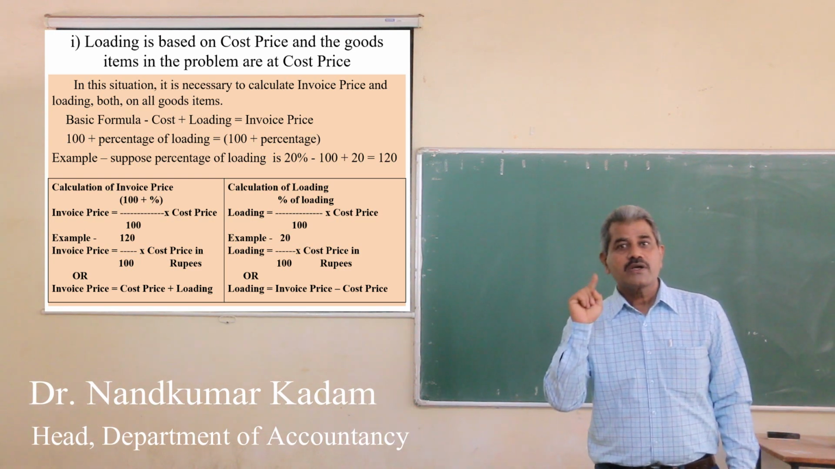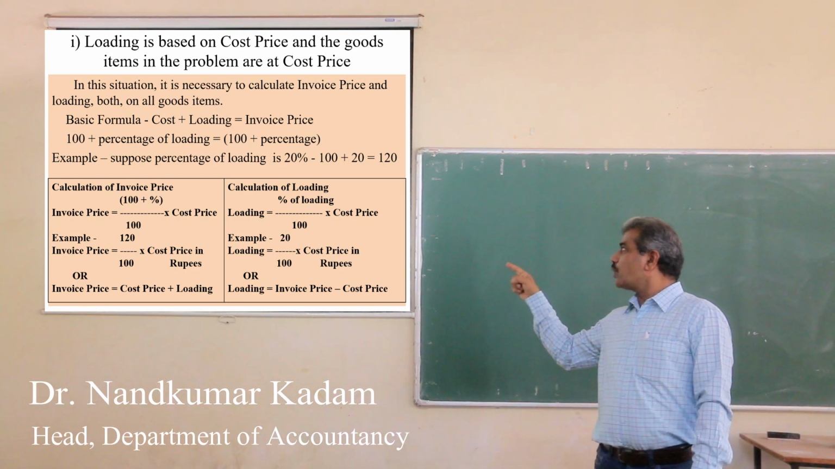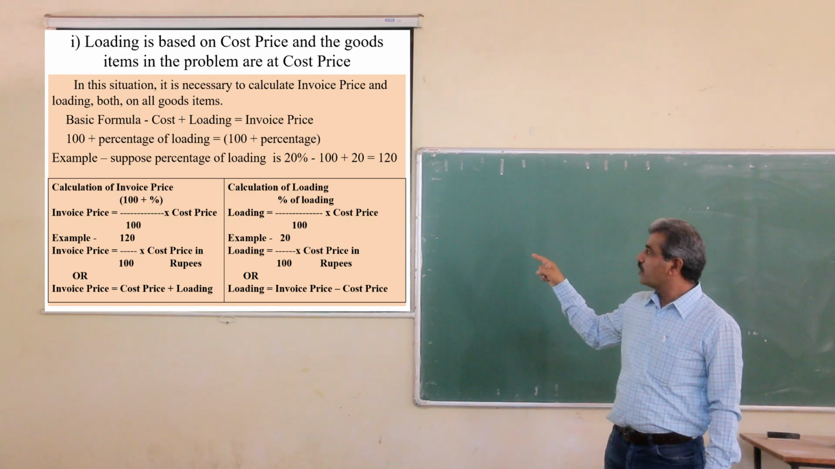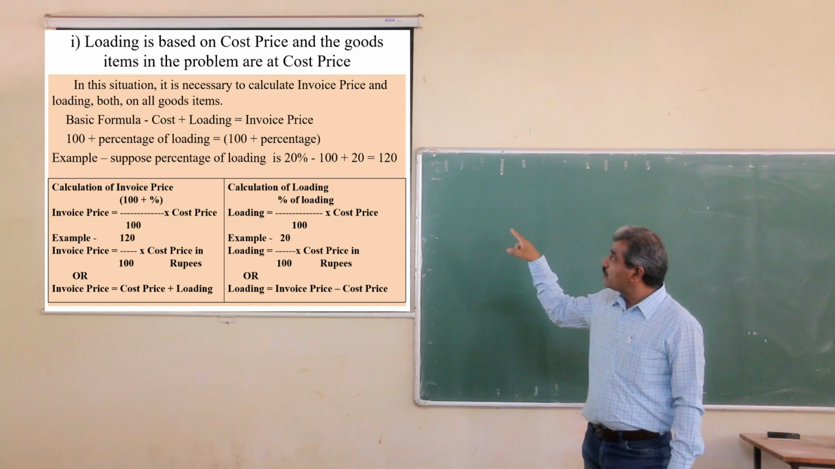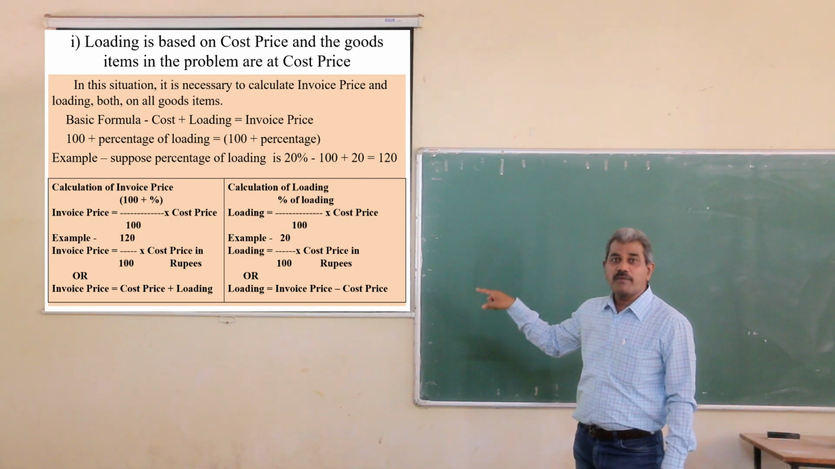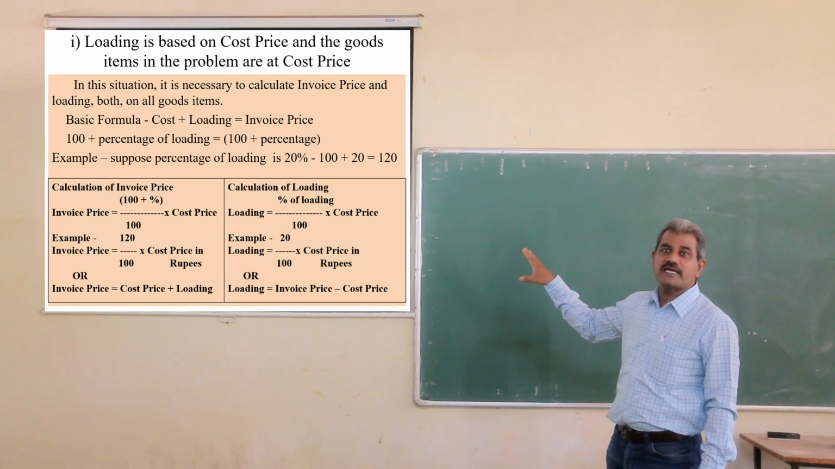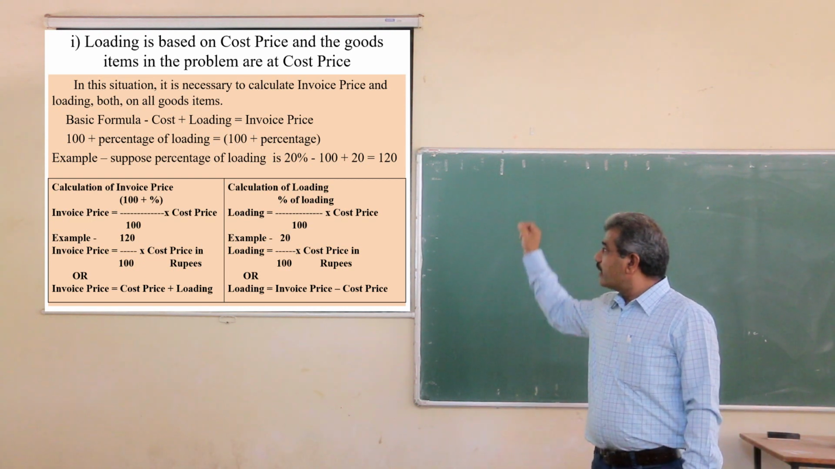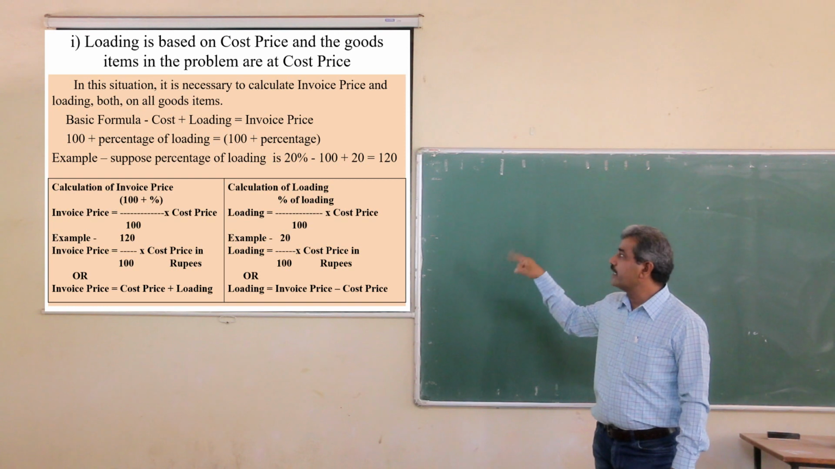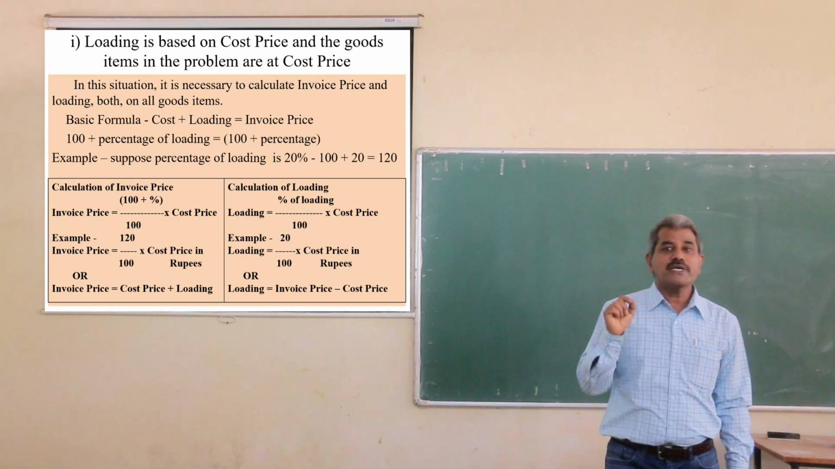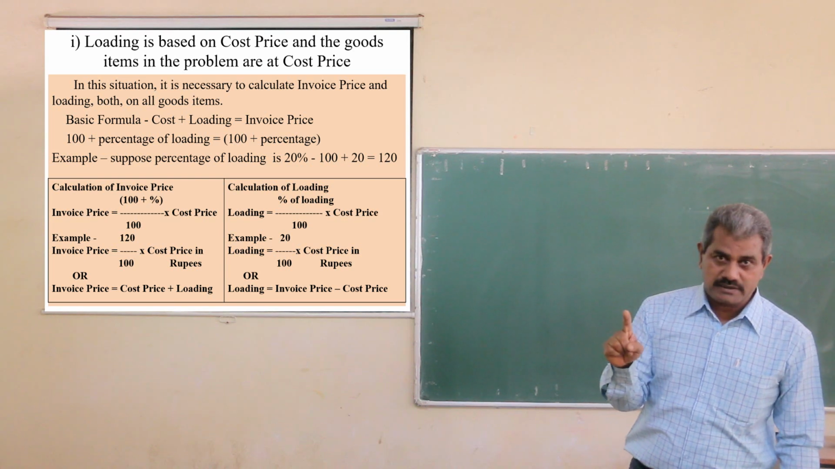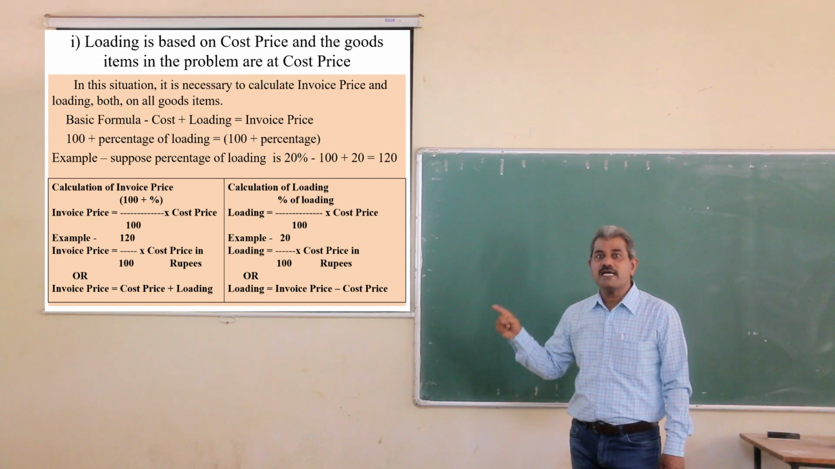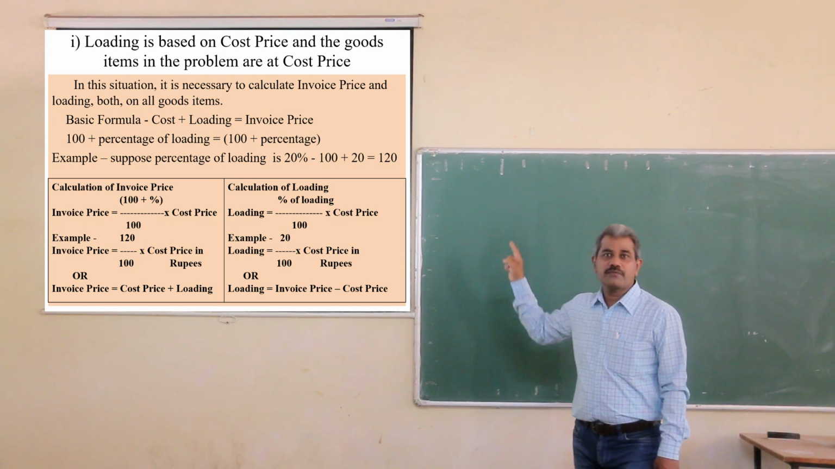The basic formula is cost plus loading is equal to invoice price. So loading is equal to percentage of loading divided by 100 into cost price. Okay, in this example 20% is the loading. So 20 divided by 100 into cost price in rupees, we will get loading. Okay, so how to calculate loading? Loading is equal to percentage of loading divided by 100 into cost price. Why cost price? Because the loading is based on cost price. So cost price is taken as 100.